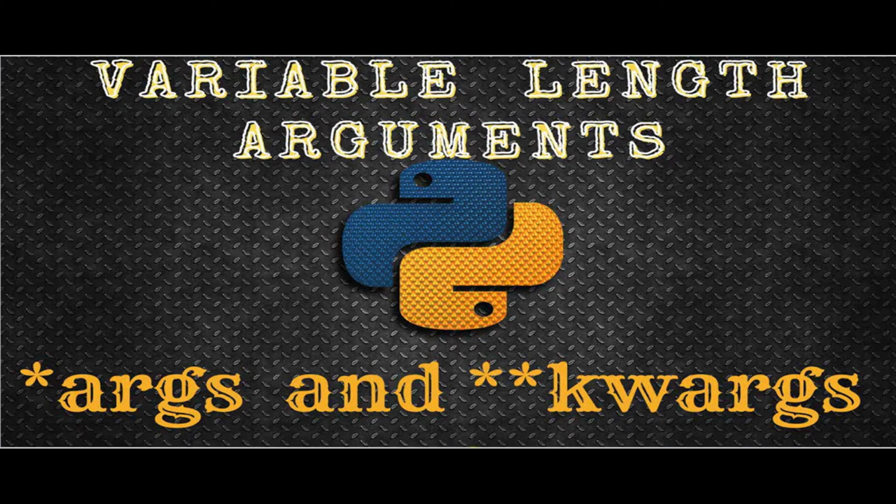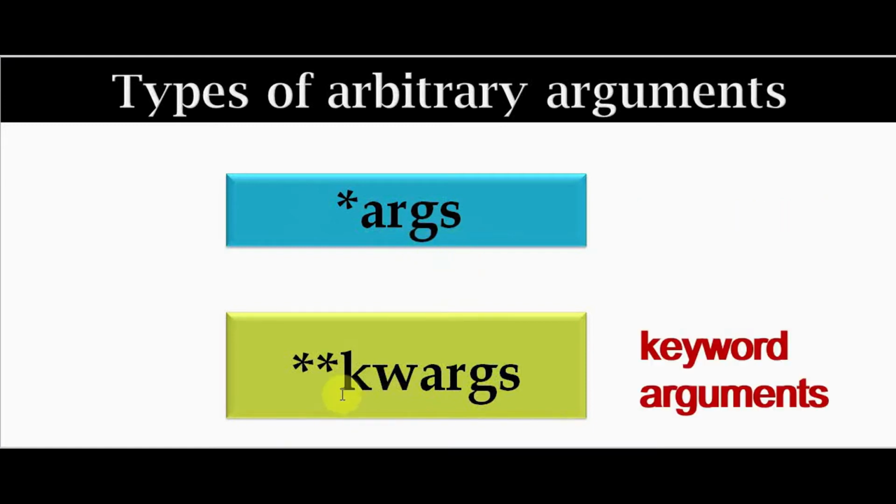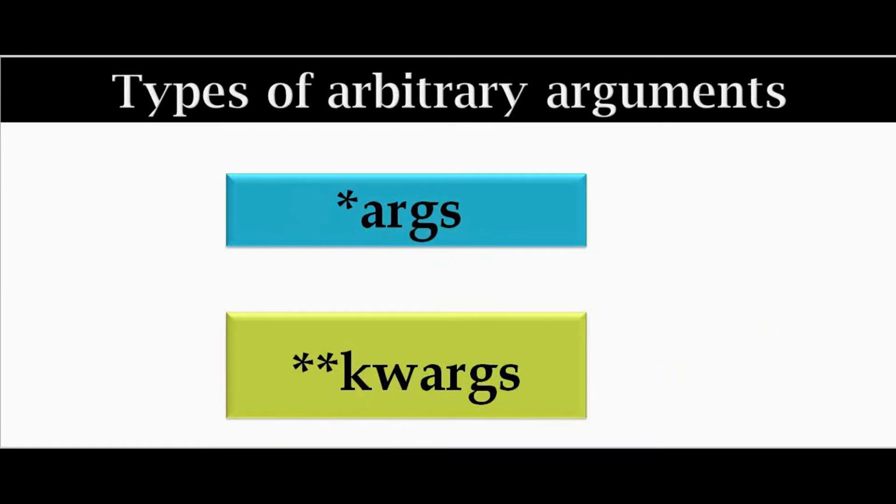In Python, there is a feature that allows a user-defined function to receive any number of arguments, that is variable length arguments. These types of user-defined functions with a variable number of arguments are also called flexible functions. These variable length arguments or arbitrary arguments can be classified into two types, args and kwargs. Args stands for arguments and kwargs stands for keyword arguments.